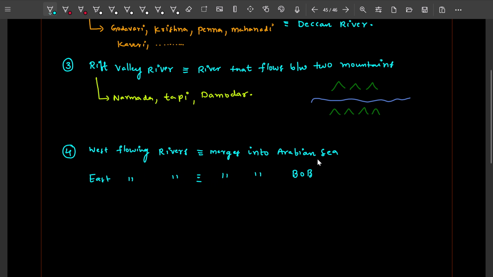That is, if you see the map of India like this, this east side is the Bay of Bengal, and this west side is the Arabian Sea. So all the west flowing rivers merge into the Arabian Sea, and the Krishna, Godavari and so on merge into the Bay of Bengal. Okay, that is the thing.